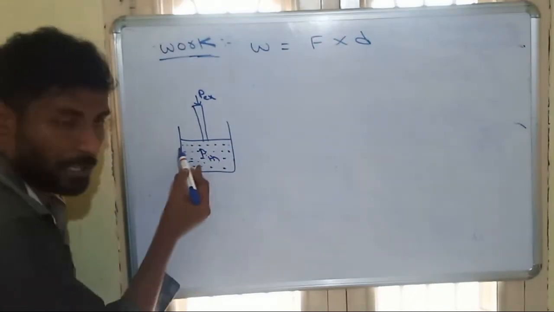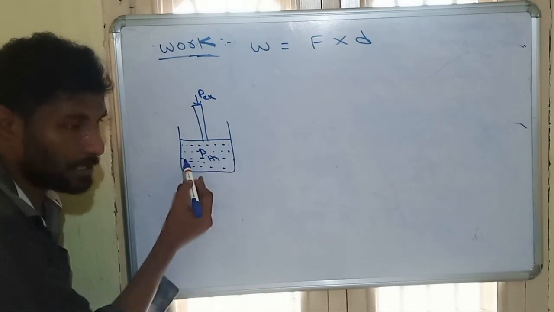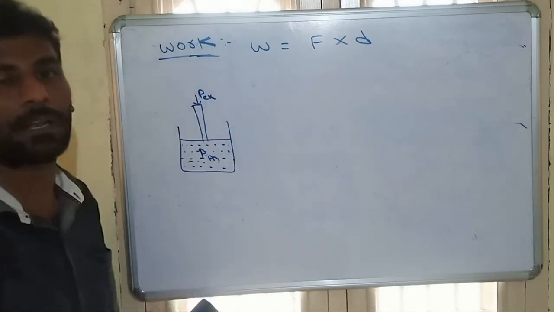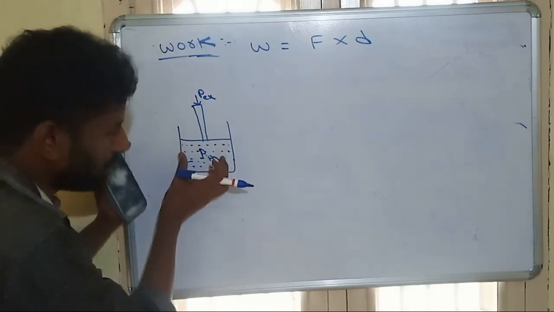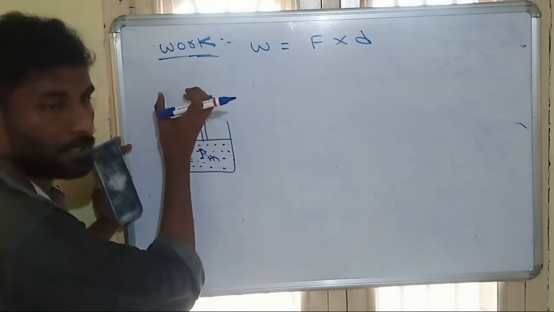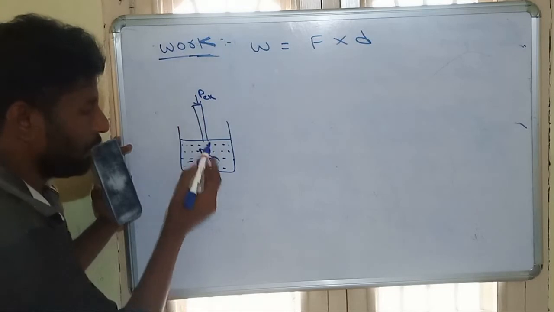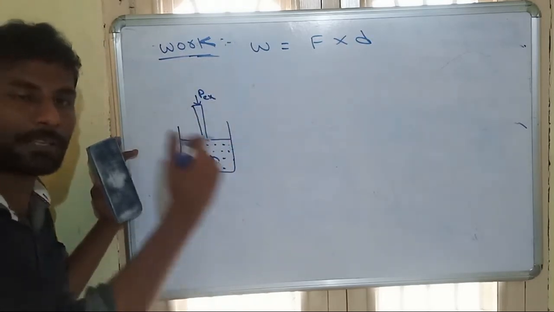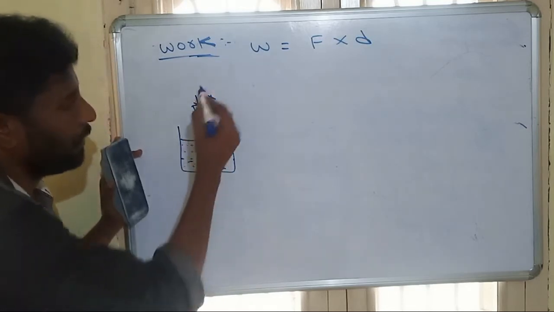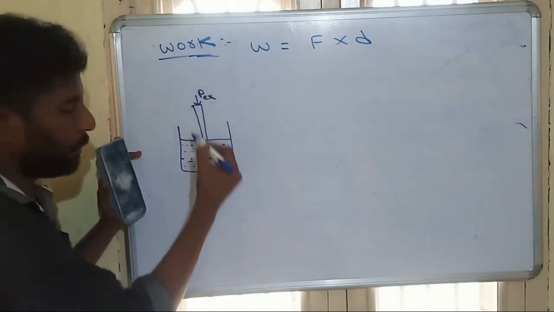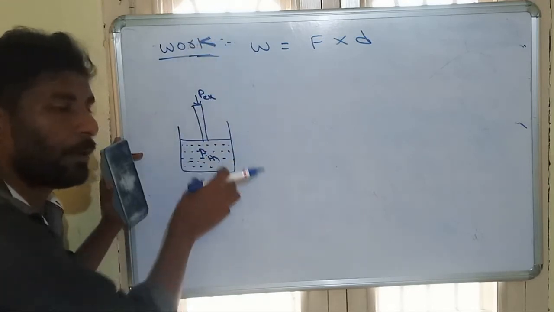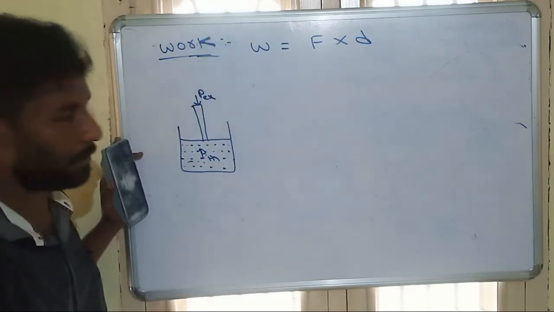When the gas is taken as the system, if the pressure of the gas is more than the external pressure, then this system will push the piston outside. That means it is doing some work on the piston. So that is called work done by the system. Similarly, if the external pressure is more than the internal pressure, then that is called work done on the system.